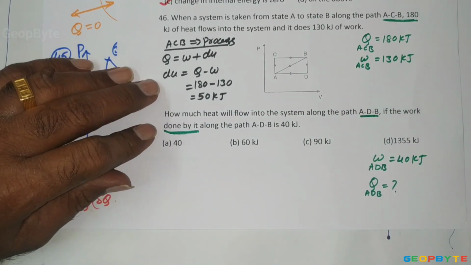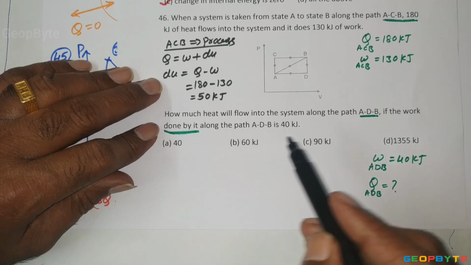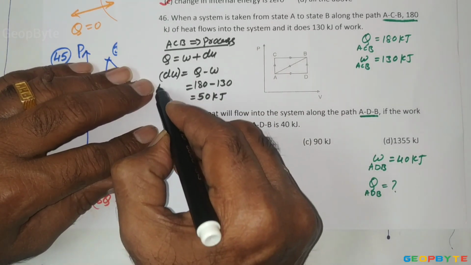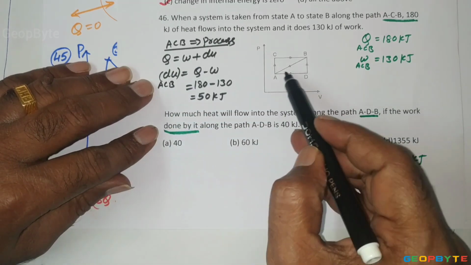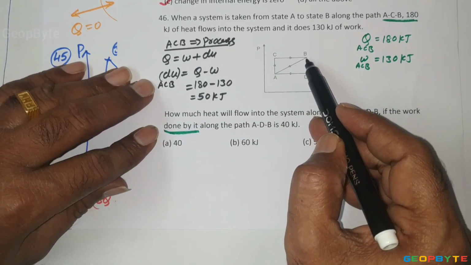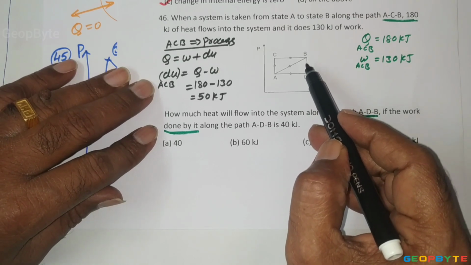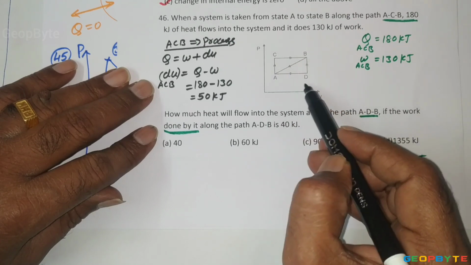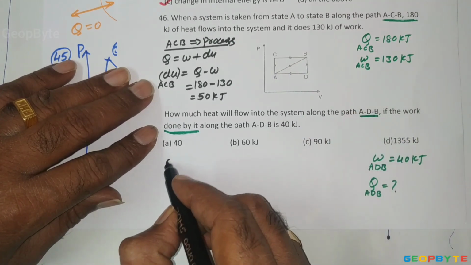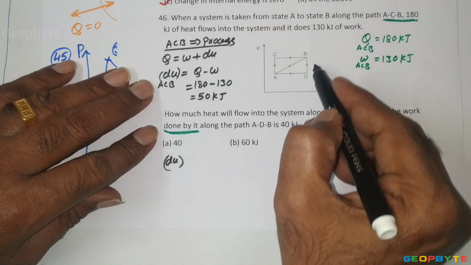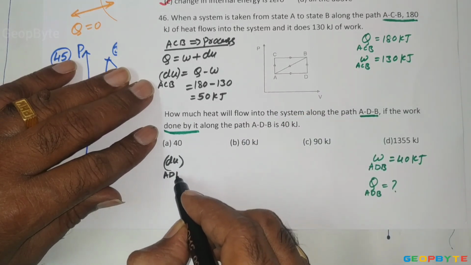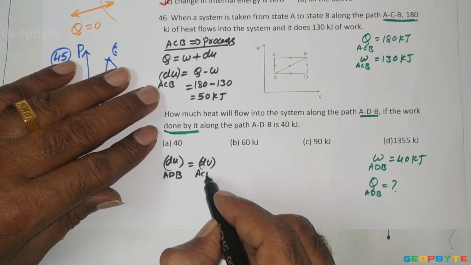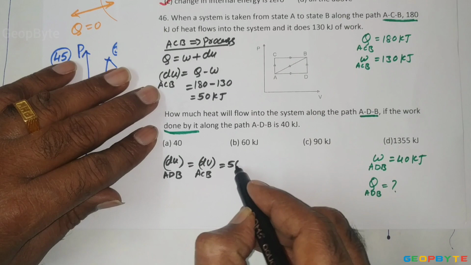That is the change in internal energy for the ACB process. Since internal energy is a property, its value remains the same whether you reach B from A via C or via D. Therefore, change in internal energy for the process ADB is equal to the change in internal energy for ACB, that is equal to 50 kilojoules.